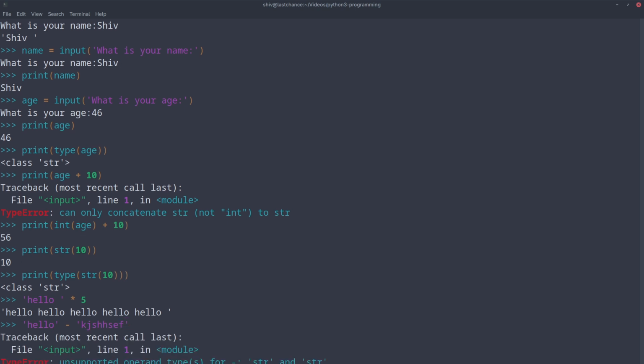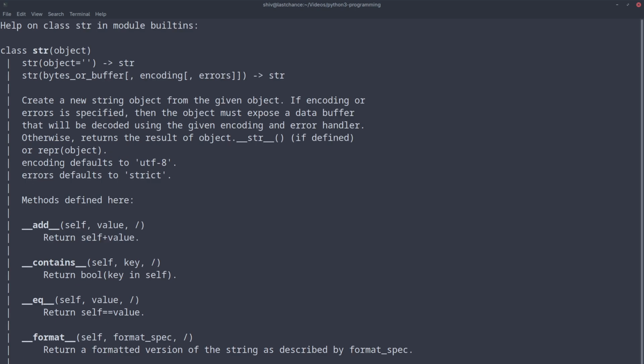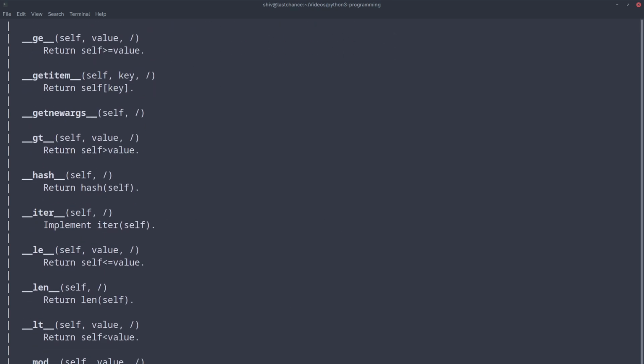Minus is not allowed, because sub is not implemented for this. Help str. You see these methods. We have the add method here. That is why it could concatenate. But I don't think it will have a sub method.